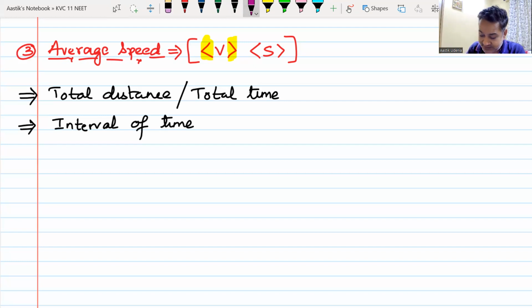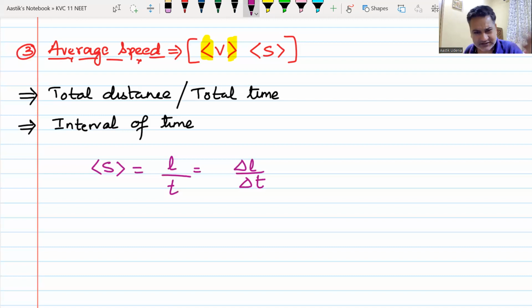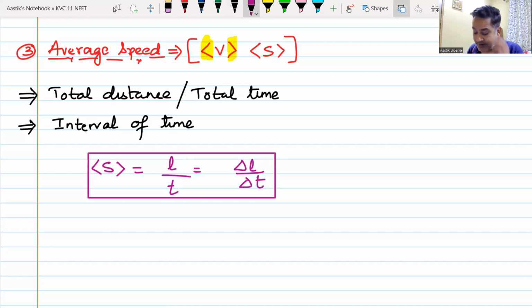Now I shall write the formula, and I will never use V for speed. I will use S. S with a dabba. Total distance L divided by total time. Instead of writing it as L, I can write it as delta L divided by delta T. Doesn't matter. It's just a matter of using different symbols. This is my average speed. My average speed is total distance divided by total time. Do we understand this? Average speed, total distance divided by total time. This is your formula number 1.